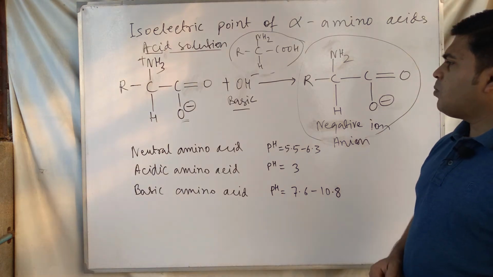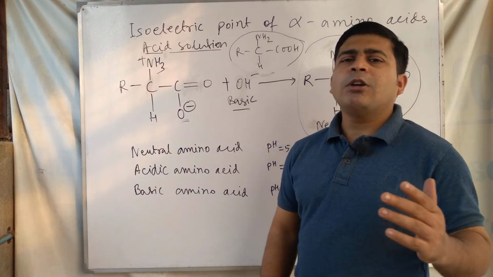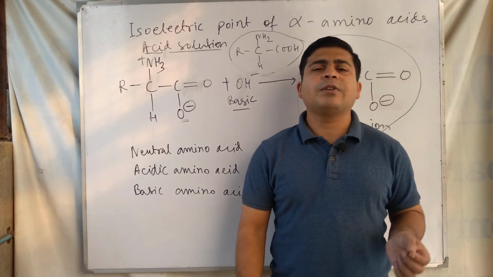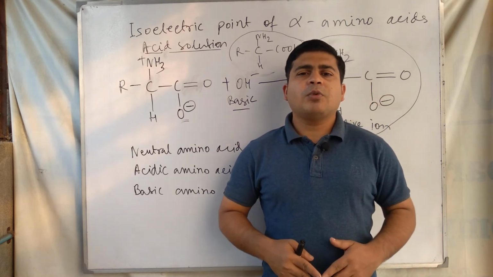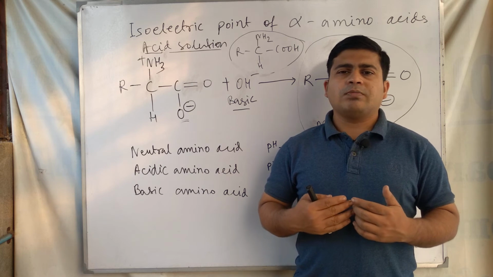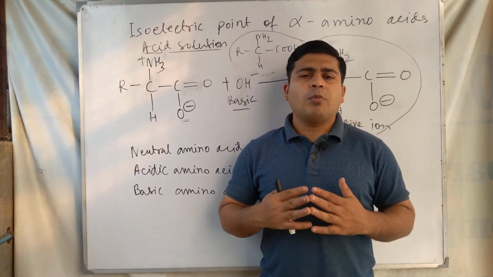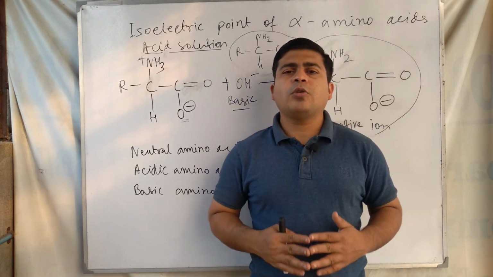If we again give the definition, the isoelectric point is the certain pH at which amino acid molecules exist as neutral, and at this pH amino acid molecules do not migrate toward any electrode, cathode or anode.